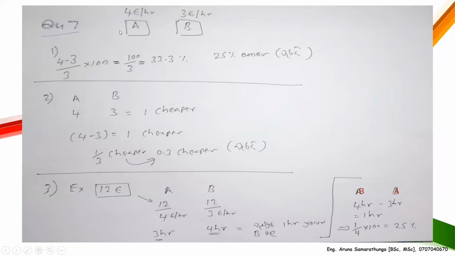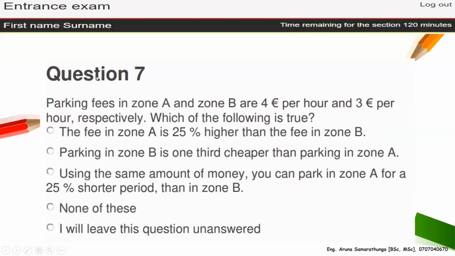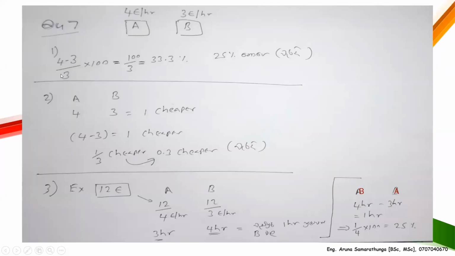Parking in zone A is 4 euros per hour and parking in zone B is 3 euros per hour. So compare with B, because we have to compare how much higher the fee in A is than zone B. So then you have to divide by the amount of zone B. This is the zone A rate, and this is how much higher than this one.